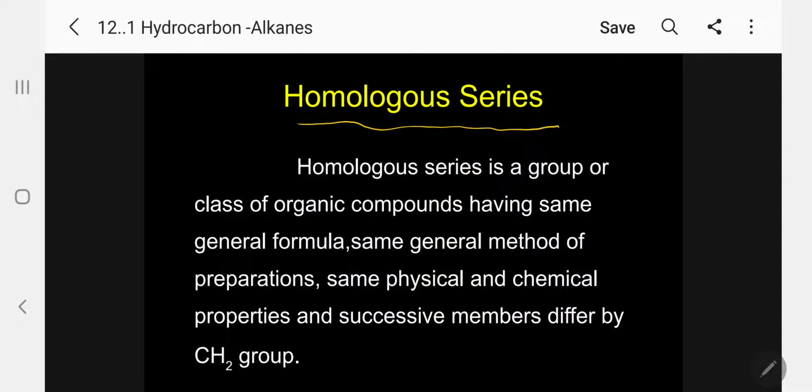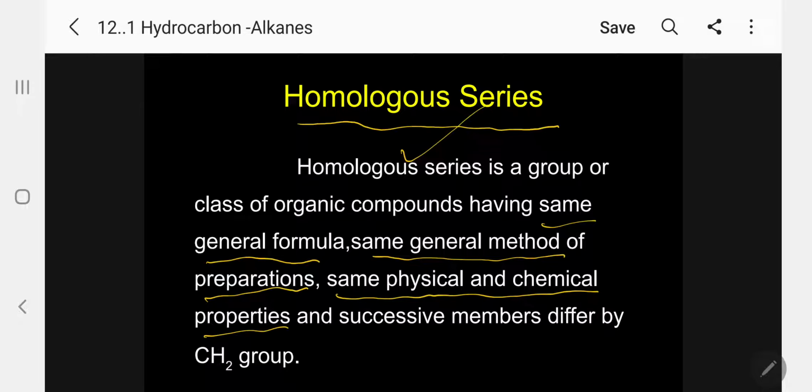What is homologous series? Homologous series is a group or class of organic compounds having the same general formula. They will have the same general formula, same general method of preparation, same physical and chemical properties, and successive members differ by CH2 group. This is the definition. So I include everything. I will explain in detail now.